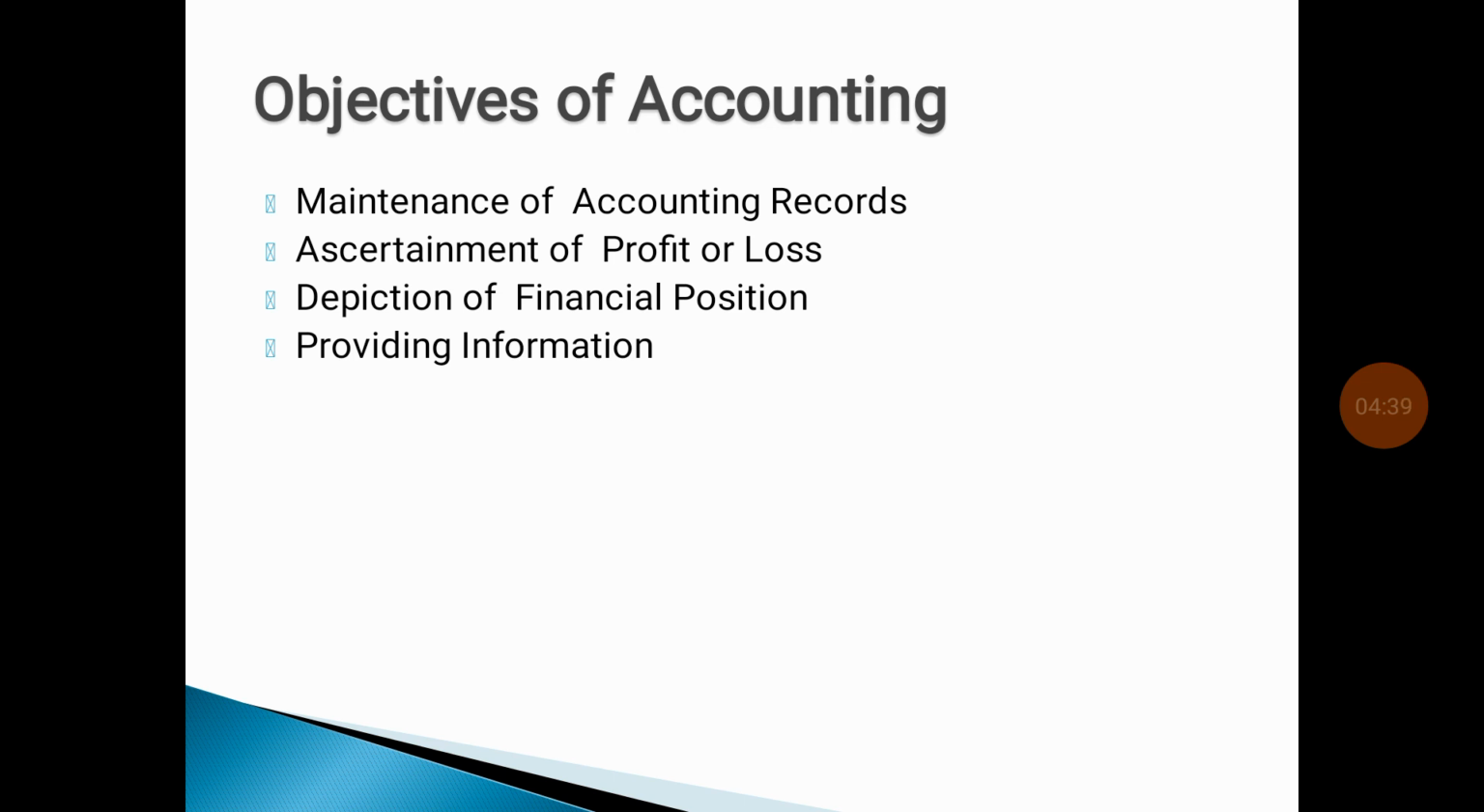Third is depiction of financial position. With the help of maintenance of proper accounting, we can know our financial position, whether it is good or bad. Without proper recording of transactions in accounting, we can't get that. Then fourth is providing information. Whenever information is necessary, we can easily search and take it. So that is the fourth objective.